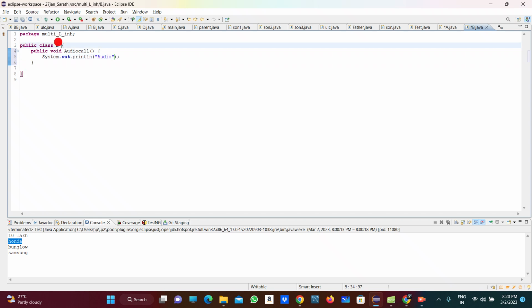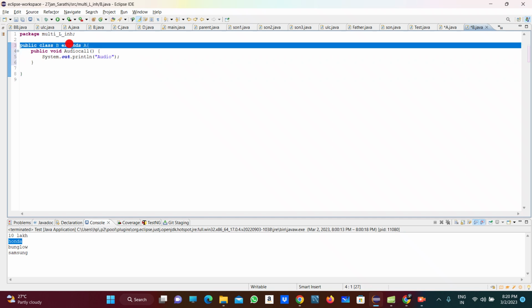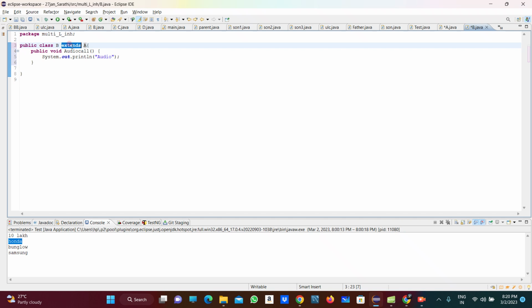audio, right? But here we have to extend this class to A, right? So for that I am using the extends keyword here, extends A, right? So this is very important. If you are not using this extends keyword, there is no use of this inheritance, right? So extends keyword will connect one class to another class, right? So for connecting that we are using the extends keyword here, right?